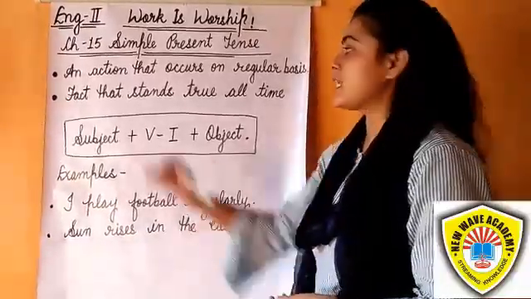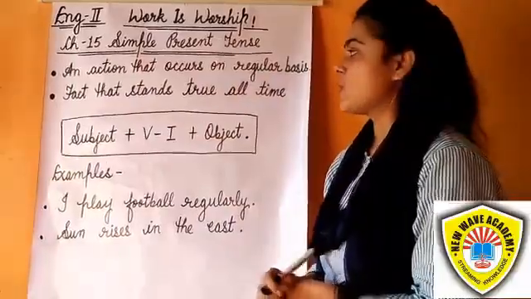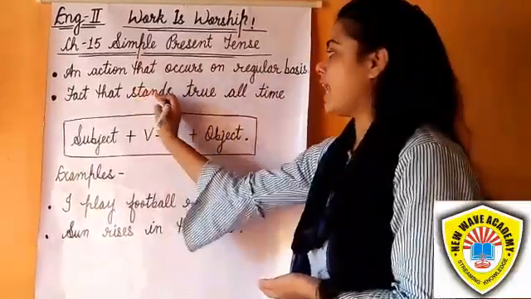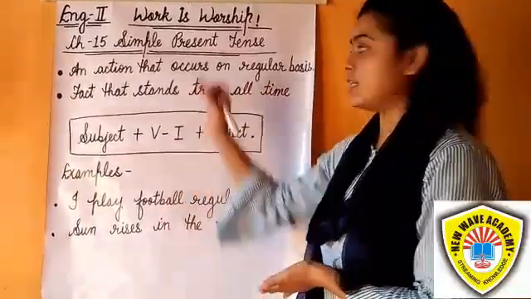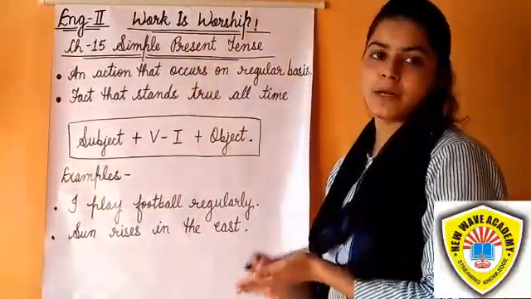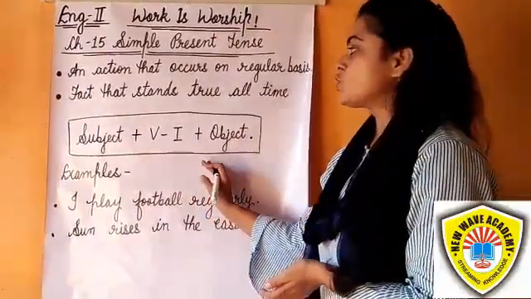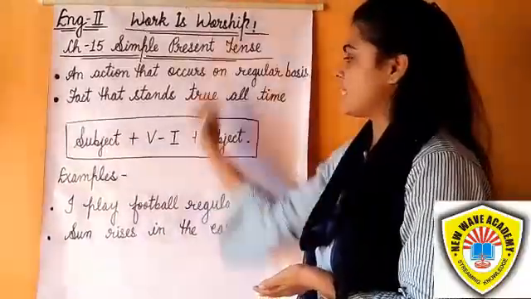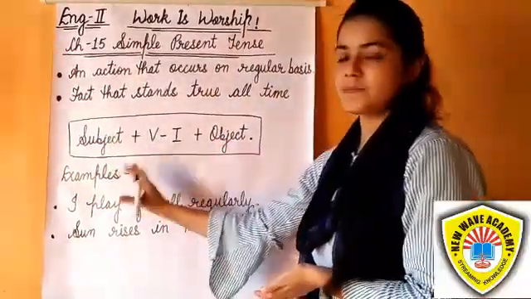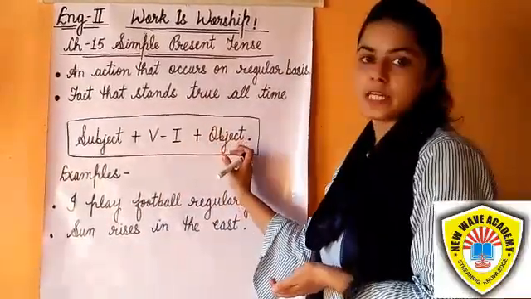It refers to any action that occurs on a regular basis or any fact that stands true all the time. The formation of this tense sentence is subject plus first form of the verb plus object.